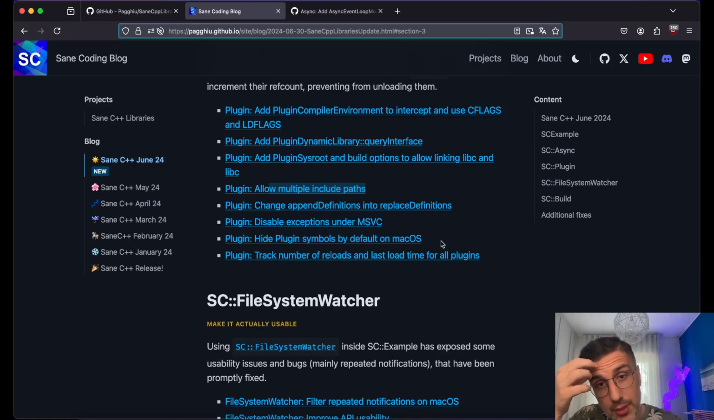Some other tricky stuff has been taken care of, like hiding the plugin symbols by default on macOS. Why is this even necessary? Because the linker used by the Xcode toolchain will not deduplicate symbols compiled in different plugins, of course, because it's not aware of different dylibs that are defining the same code.